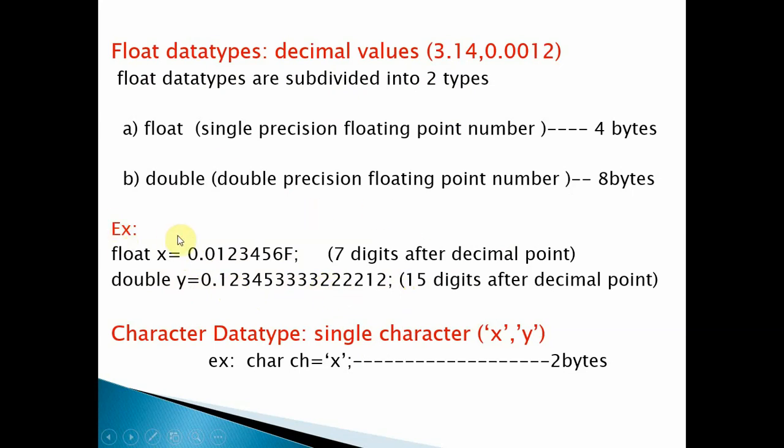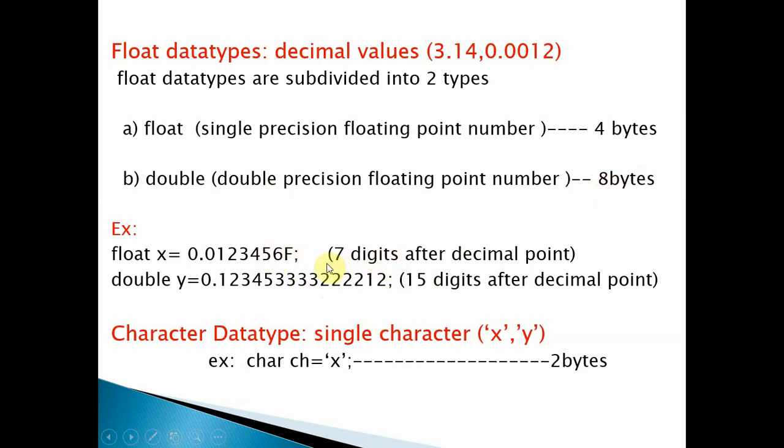If you use a float with F, it will take only 4 bytes, which means it is treated as a float. But for double, if you specify a value without any F, it will automatically be treated as a double, and the memory size is 8 bytes. If you want a float data type, you have to specify F here.